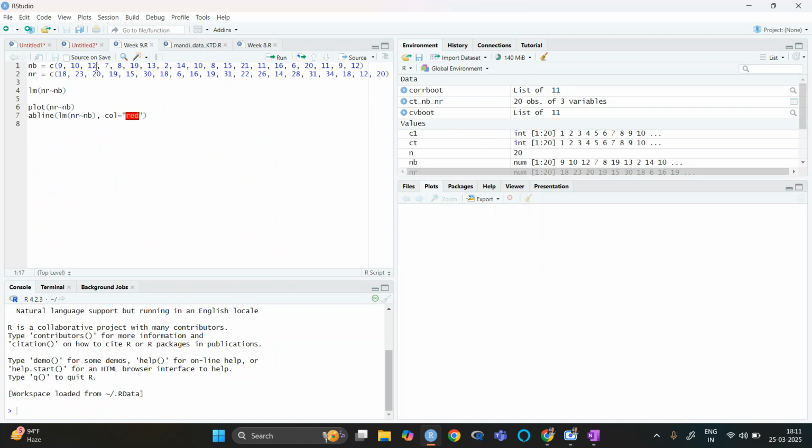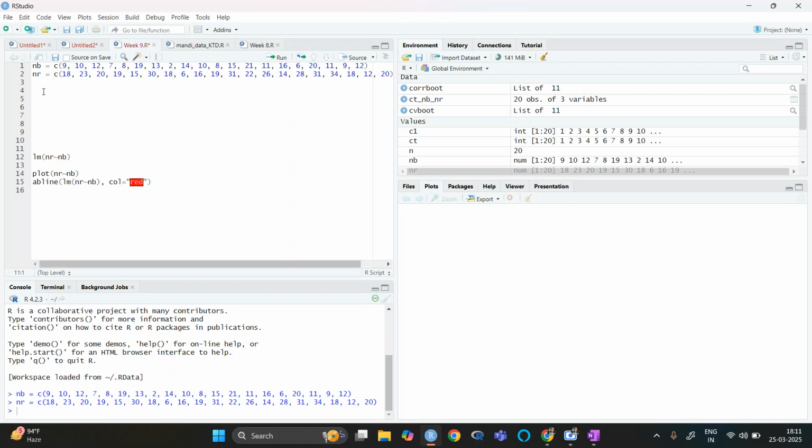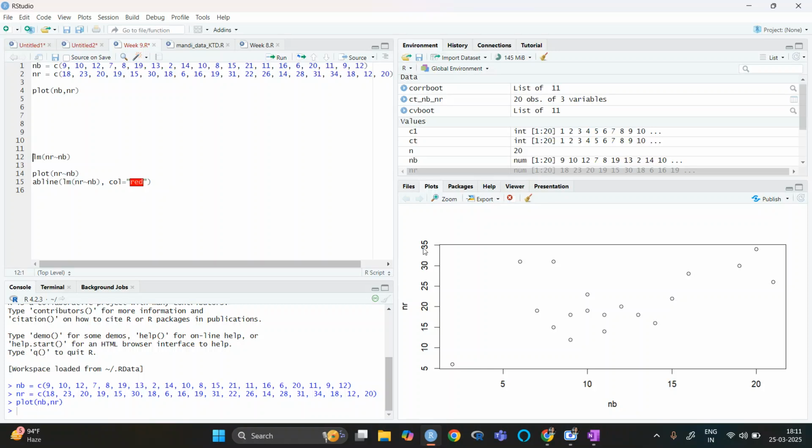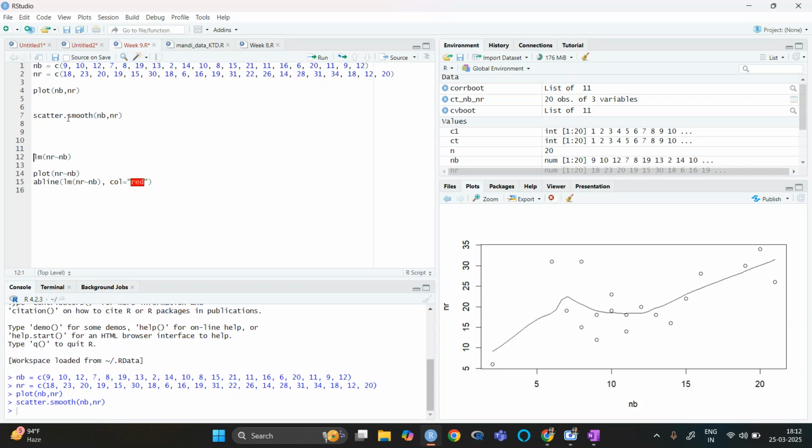So I have just taken the data we have taken in this class. Now if I plot this, you can see that the points are not on just one line. But there is some relation: when one is increasing, the other is also increasing. There is one function, scatter.smooth. Now here you can see it has given me one line, right?